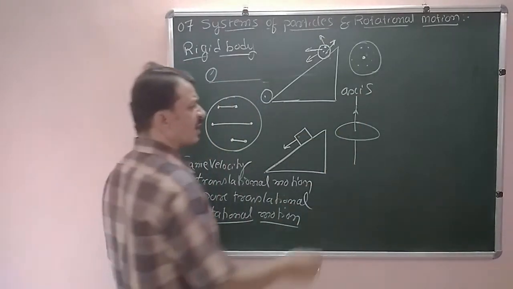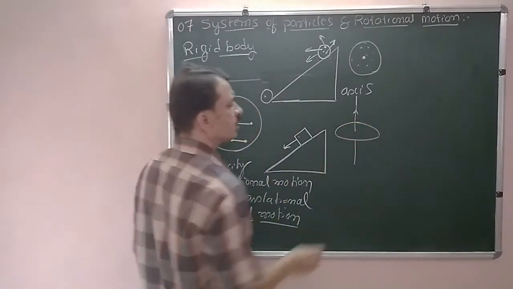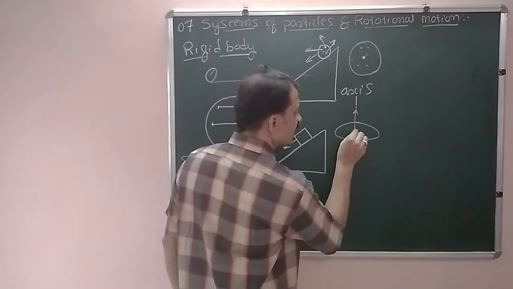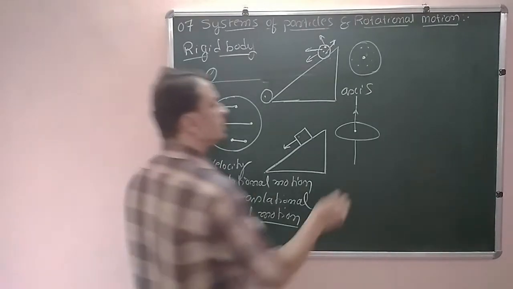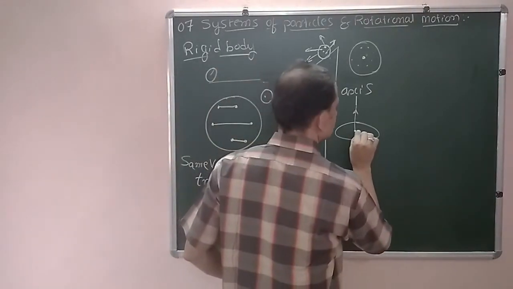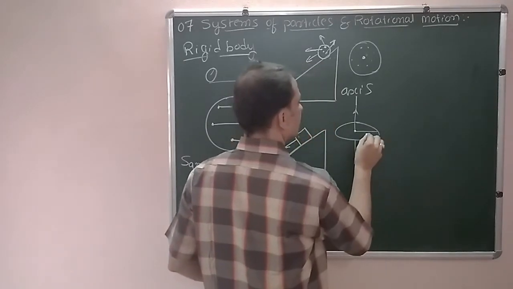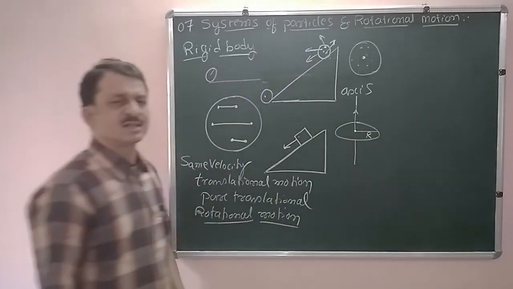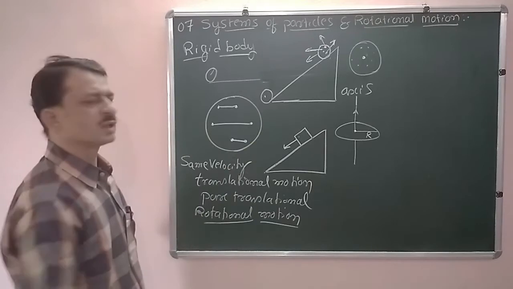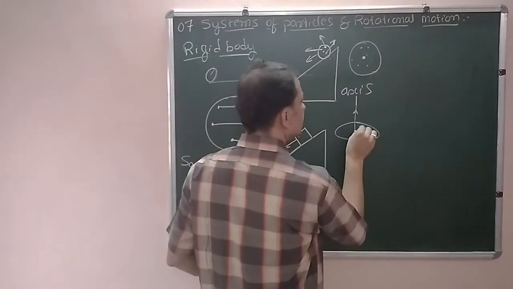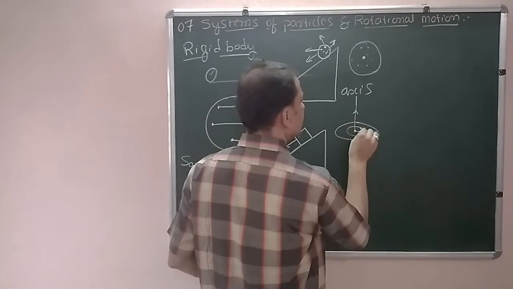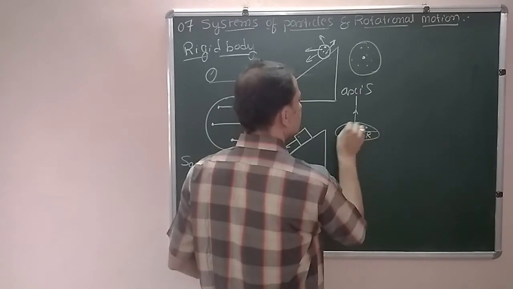In the case of rotational motion, the one point at the center is not rotating, it is always fixed. The distance from this point to the circumference of the circle we call the radius of the circular path. Each and every particle is rotating and describes a circular path.